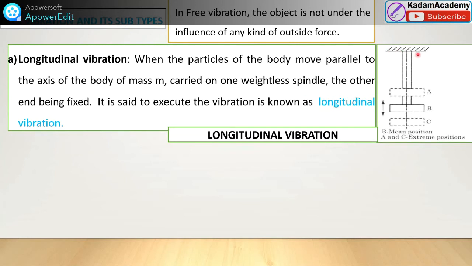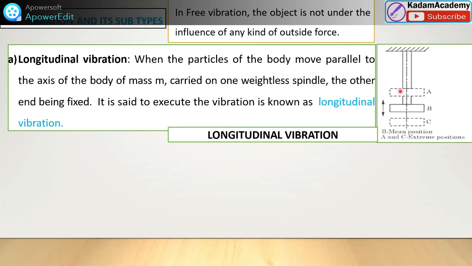See, this is one disc. This is a rod, and this disc is connected with this rod. This end is free, and the topmost end is fixed. When some excitation force is given here, what will happen? Due to its elasticity inside this rod, it may move in this direction or in this direction, depending on the force applied. The extreme positions may be at C or A, about the mean position B.